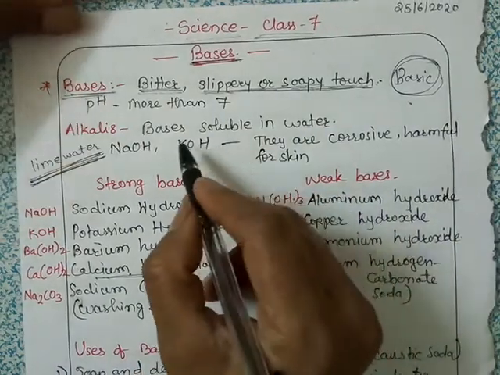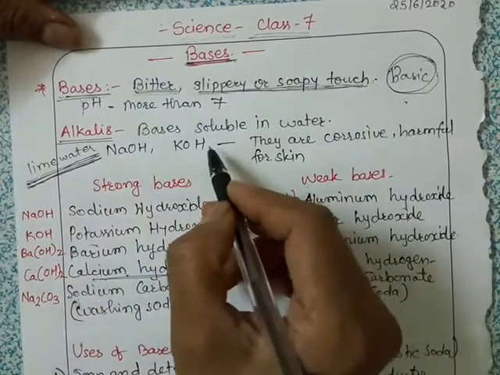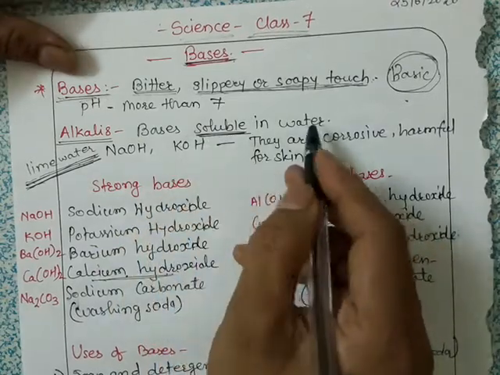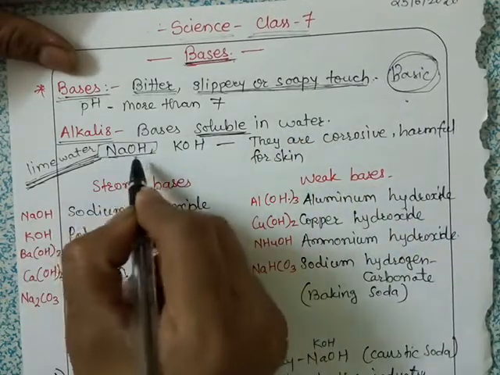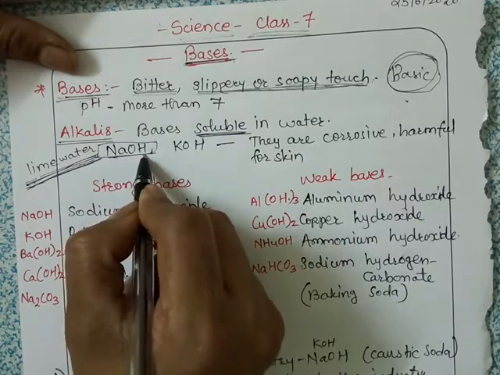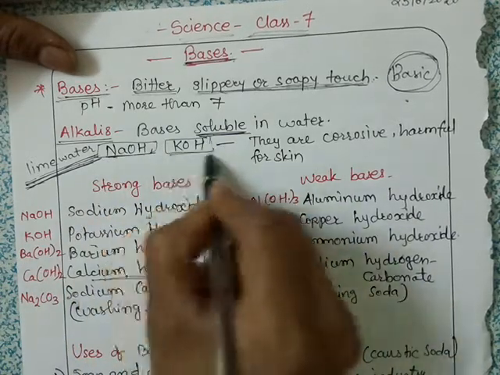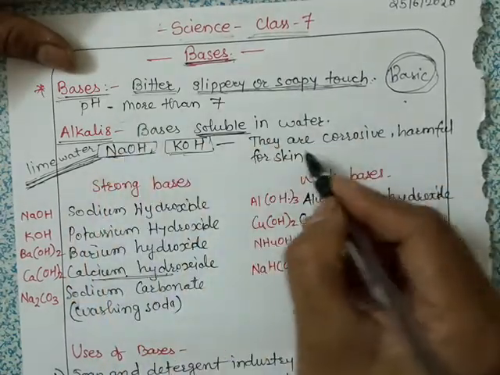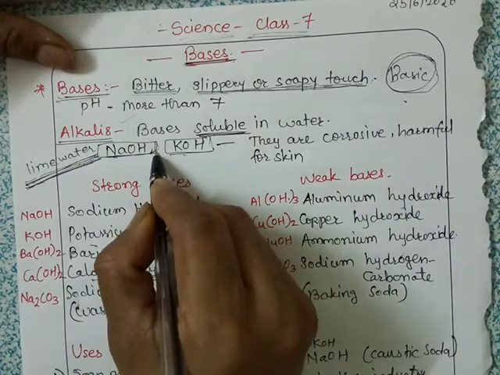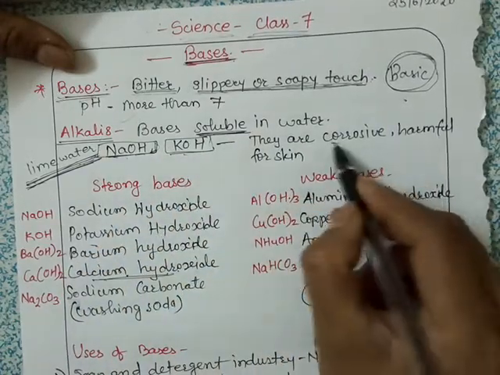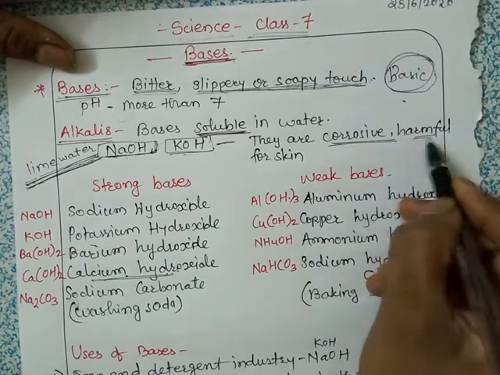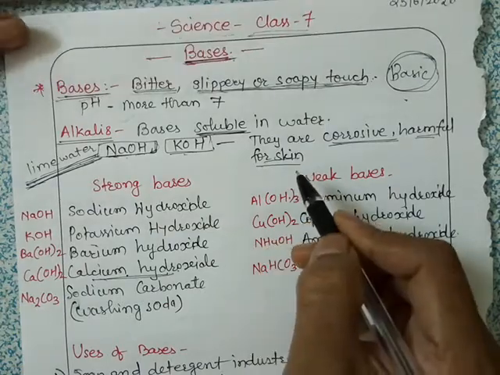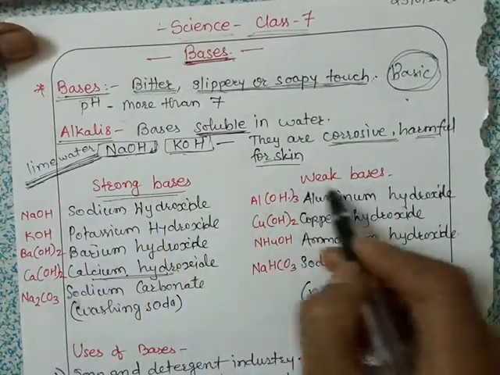Okay, so what are alkalis? Alkalis are the bases that are soluble in water. For example, NaOH, that means sodium hydroxide, and KOH means potassium hydroxide. These are soluble in water, and that's why they are called alkalis. These two alkalis, NaOH and KOH, are corrosive in nature and they are harmful for skin.